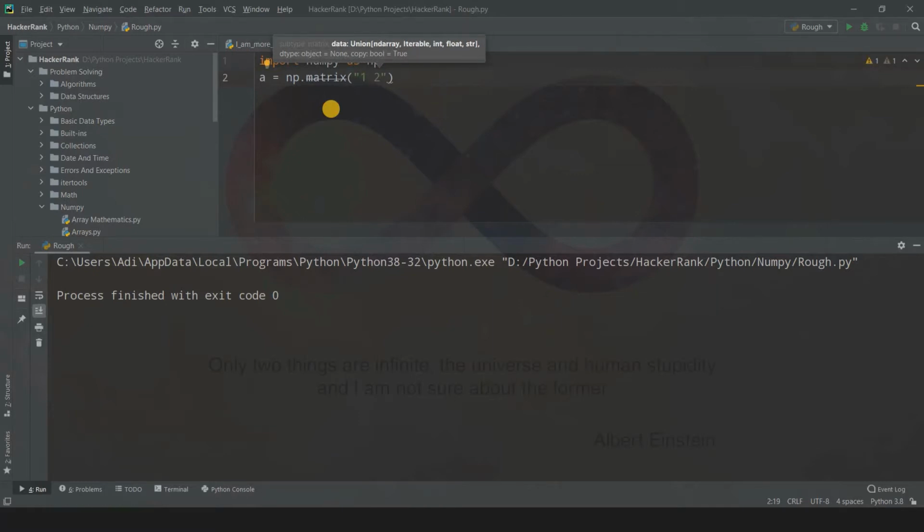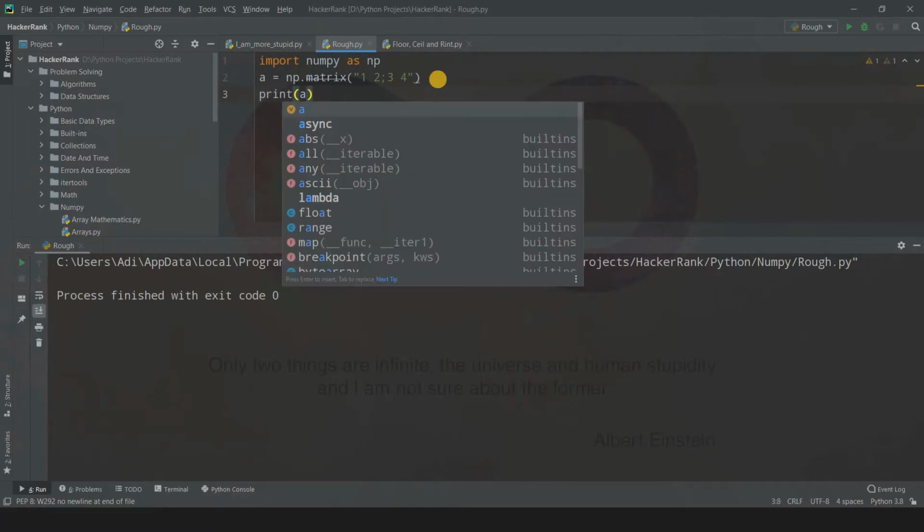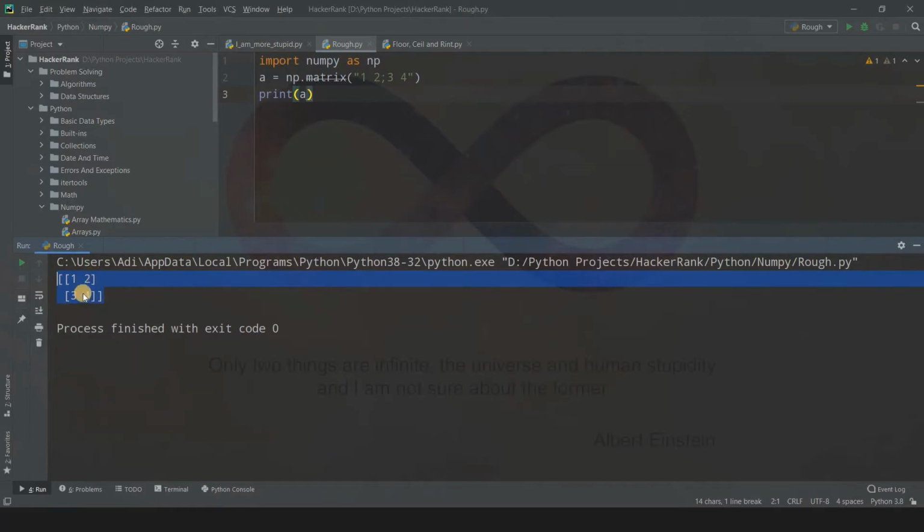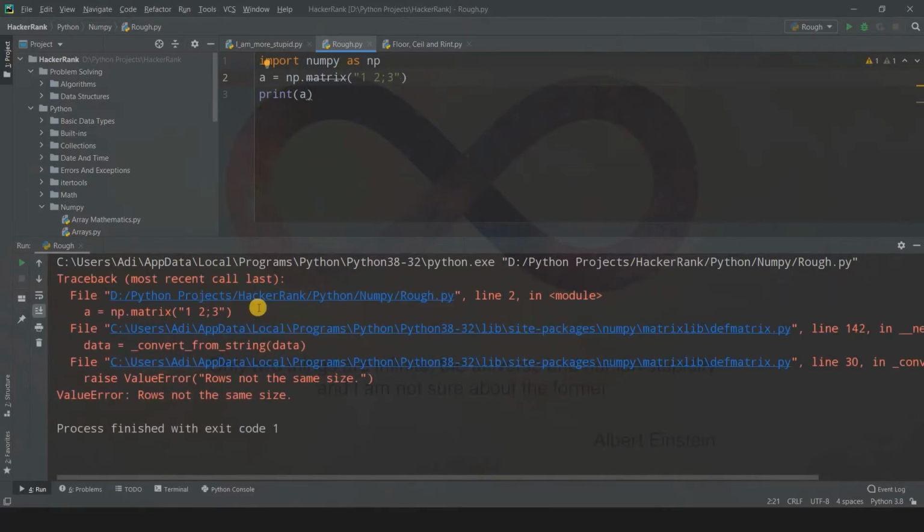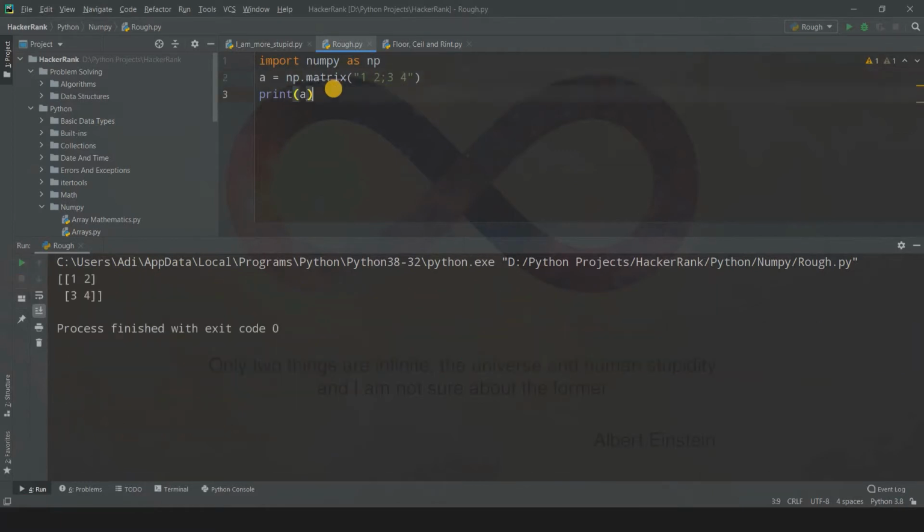After that, to go to the next row, you just have to use a semicolon and then write 3 space 4. This will be the next row and so on. Suppose you can write a semicolon and then 5, 6 and so on. So this was A, and I'll print out A so that we can understand if it is working or not. Yeah, so this is a matrix A, which is 1, 2 and 3, 4. We just have to specify a space likewise. If you specify the wrong shape, like if you write just 3 and not 4, then obviously the shape will not match, so it will throw us an error. So I'll make it 4 again so that A will be fine.